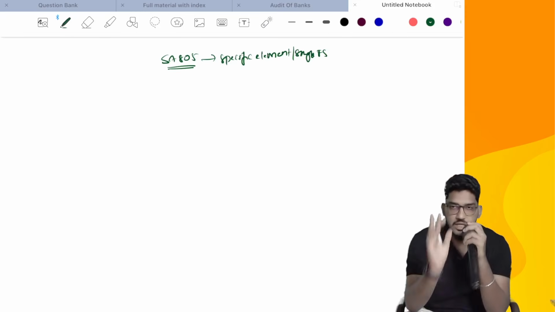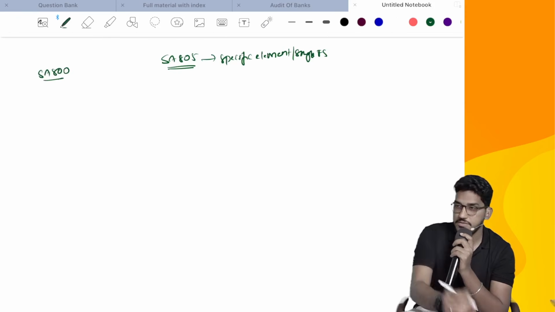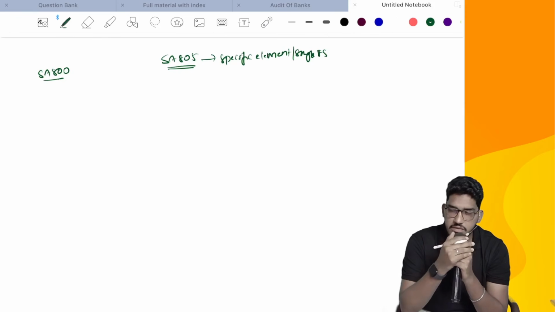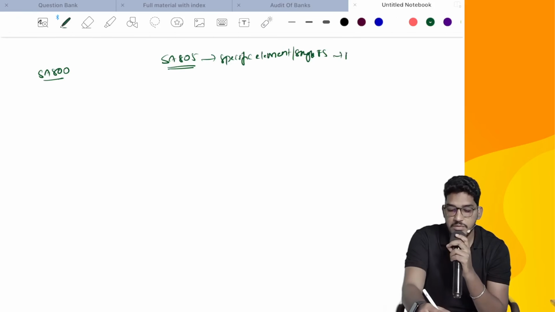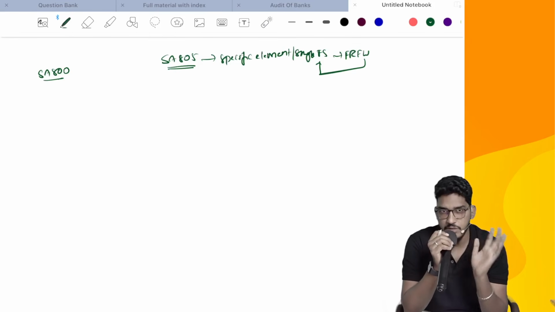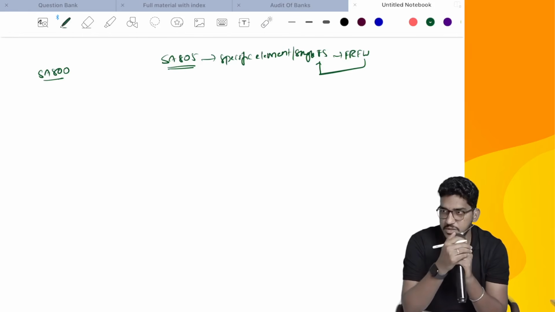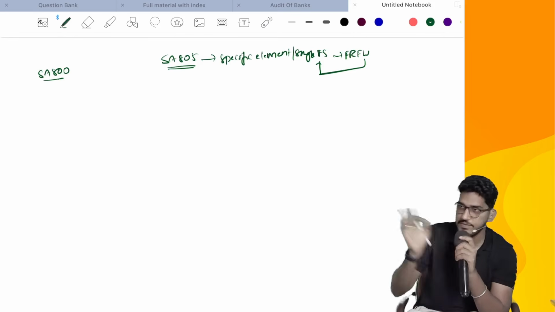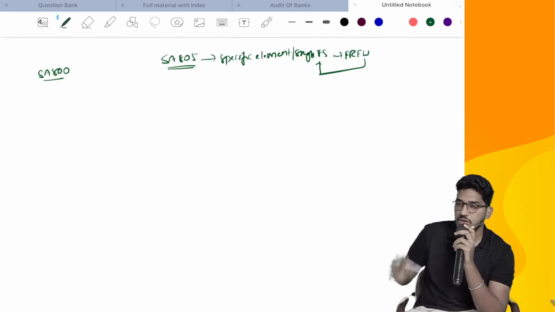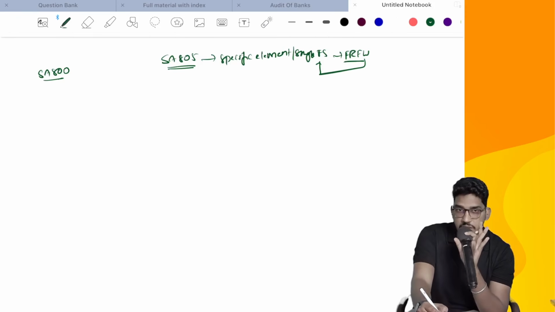First of all, whatever we have seen in SA800, all those things will remain the same. When we accept the audit, we will see what financial reporting framework has been followed in the preparation of that single financial statement or specific element of the financial statement. Basically, how it has been prepared and what set of rules and regulations were followed. We will see whether that applicable financial reporting framework is acceptable or not, just as in SA800. Is it acceptable or not?